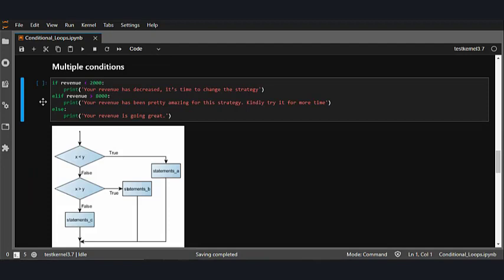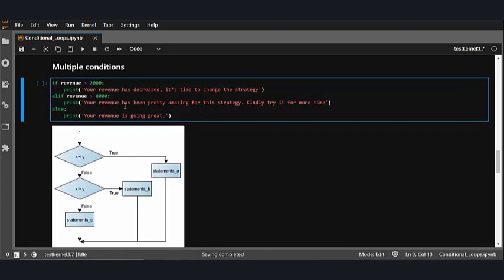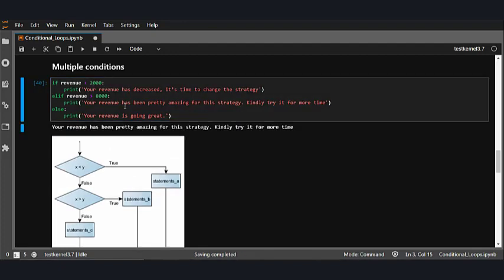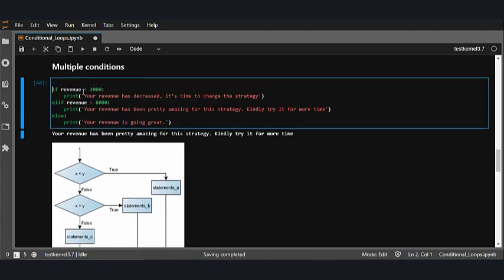Now sometimes there can be more than two possibilities and we need more than two branches. One way to express a computation like that is a chained conditional, or multiple conditions. So in our use case, let's say my revenue is doing exceptionally well. I want to know so that I can continue the same strategy for more than 1 month. Hence, I'll give an upper limit of, let's say, 8,000 rupees. For that, I'll write if my revenue is less than 2,000 rupees, and else if revenue is greater than 8,000 rupees, right? Let's say I also print the value of revenue so that you'll understand it better.